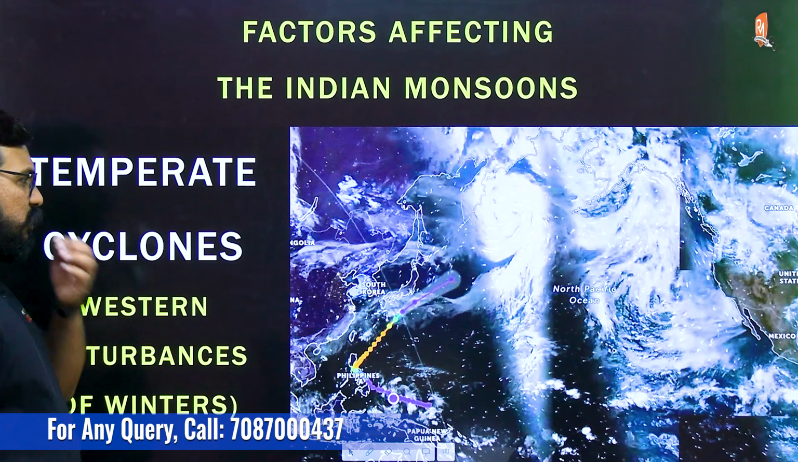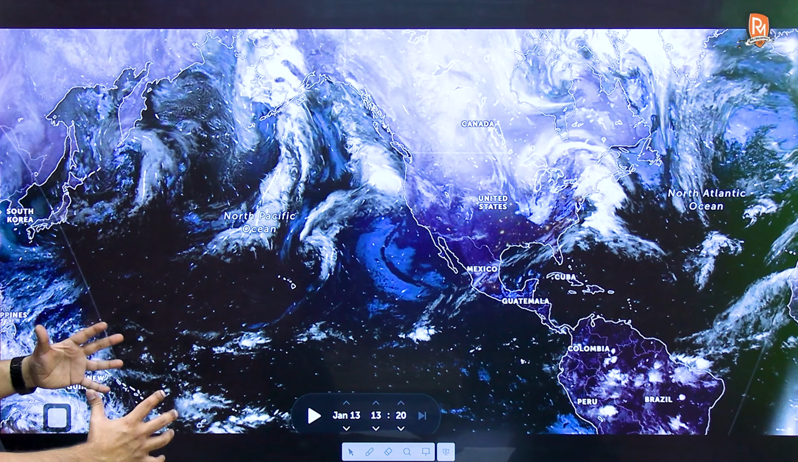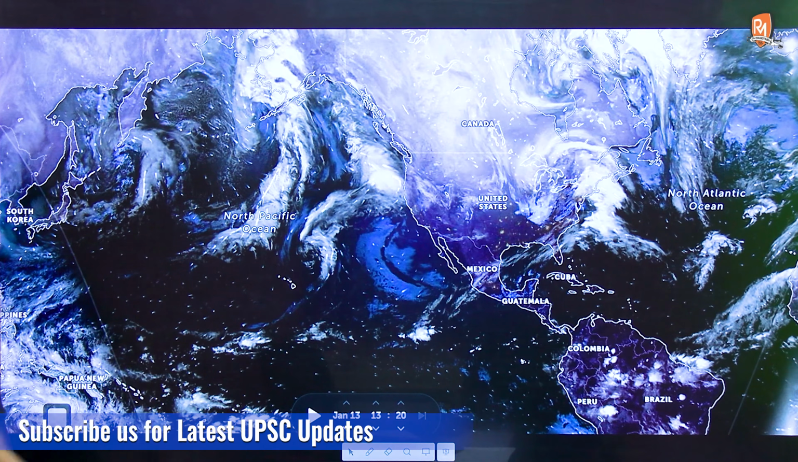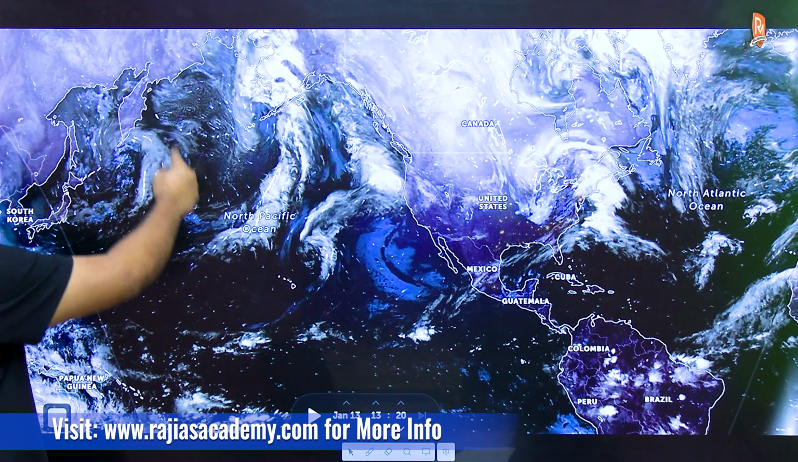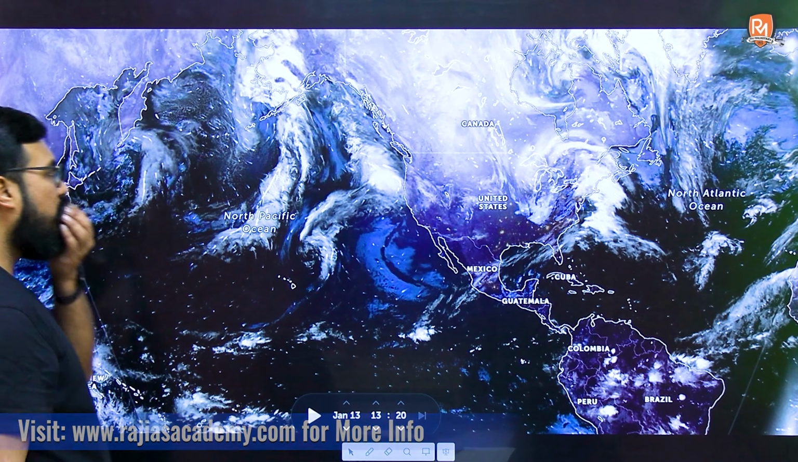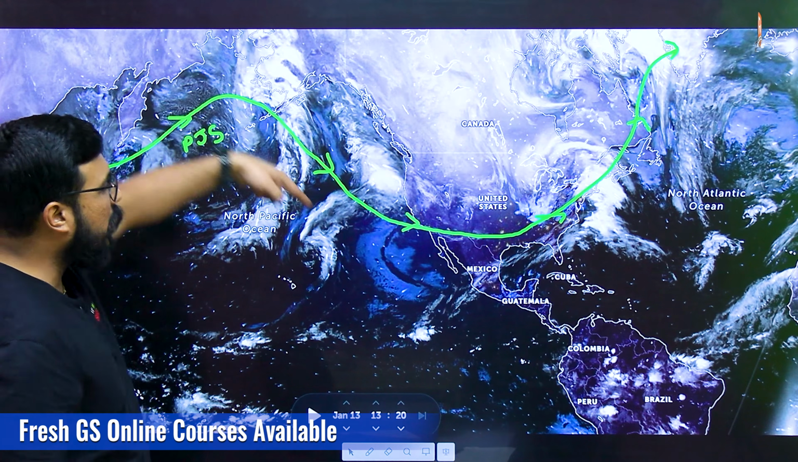Let's analyze this. First, in order to analyze this, let me show you what a temperate cyclone actually looks like. Can you see these comma-shaped objects? These comma-shaped objects are nothing but temperate cyclones which move west to east along the polar jet stream.